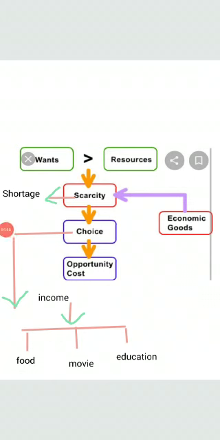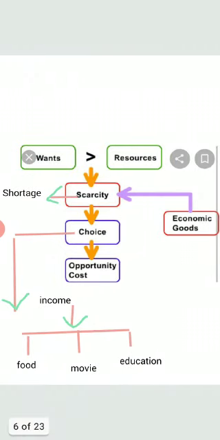Let's do this through this example. As it has been shown here that our wants are more than our resources available to us. Resources are limited and desires are unlimited. So we have to make the choices. Like, look at this example. We are earning income. There are different options to us like food, movie, and education. Income is limited. Now we have to spend the income on the things which is our first priority. So it can be food and education.